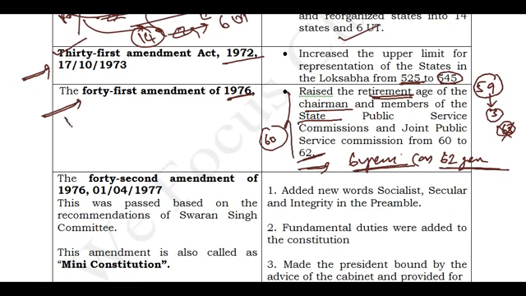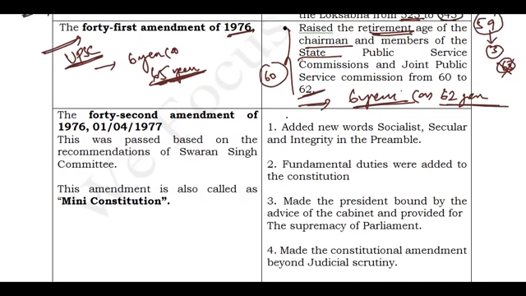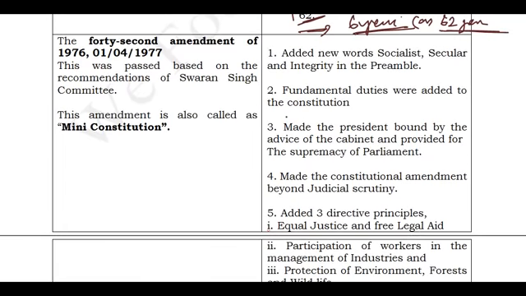And I want to add one more important thing here. This is about UPSC, the Union Public Service Commission. Here the age is like this: 6 years of service or 65 years of age. This came into existence recently. Remember, for UPSC it is 65 years, whereas for states it is 62 years. For states it came from the 41st Amendment Act of 1976. And the next one we'll be discussing is the 42nd Amendment Act of 1976.